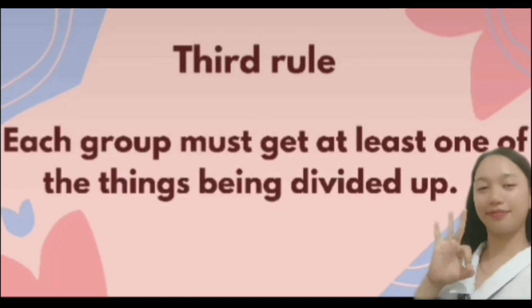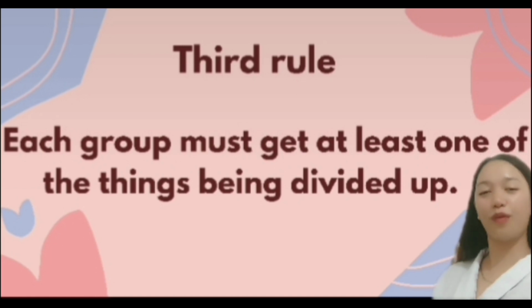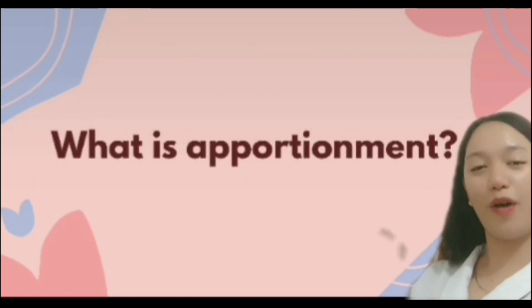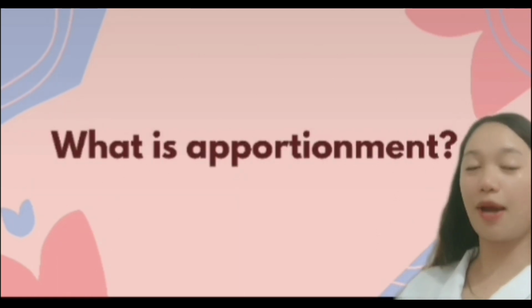Third rule: each group must get at least one of the things being divided up. And the last but not the least, the number of things assigned to each group should be at least approximately proportional to the population of the group. And that will be all about what is apportionment.